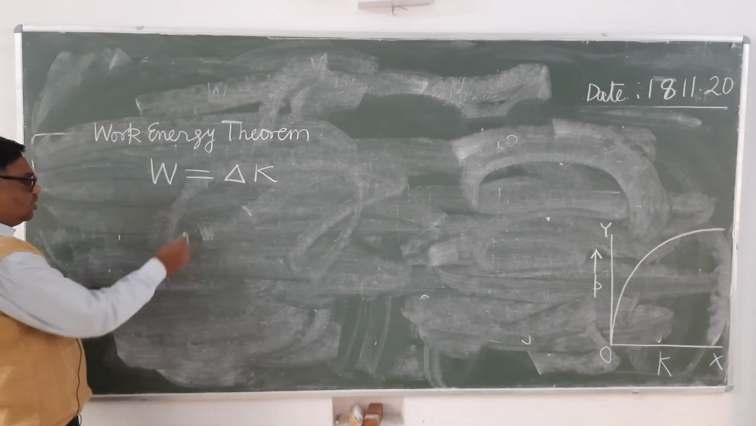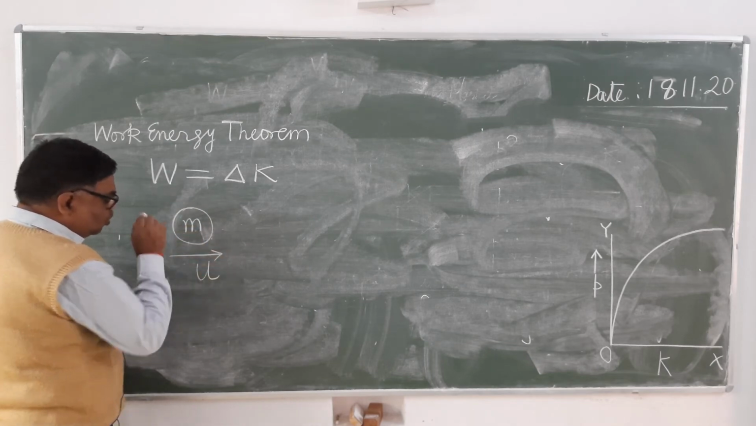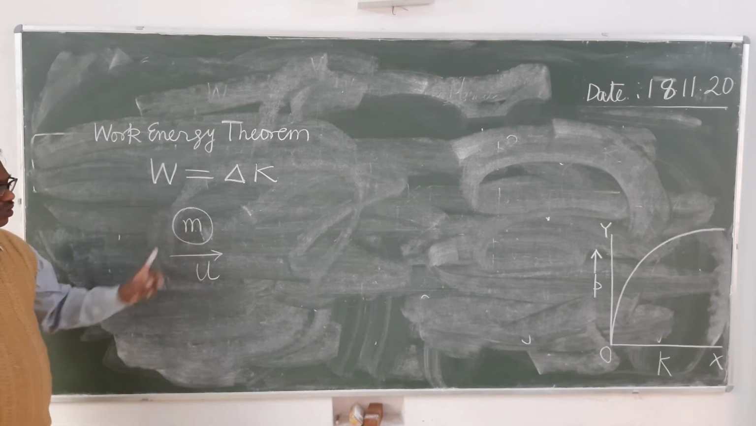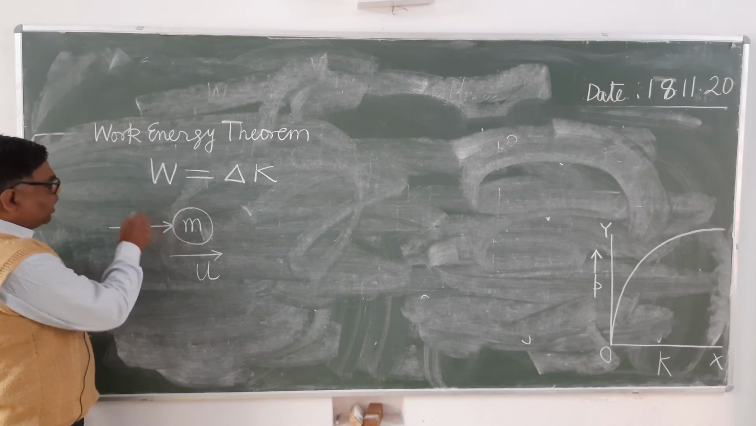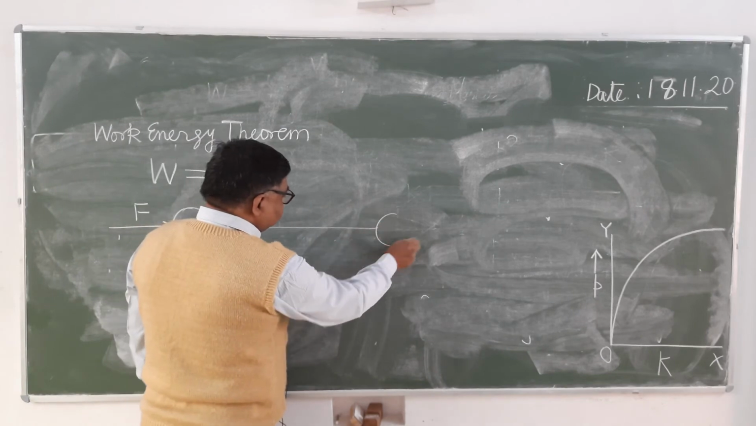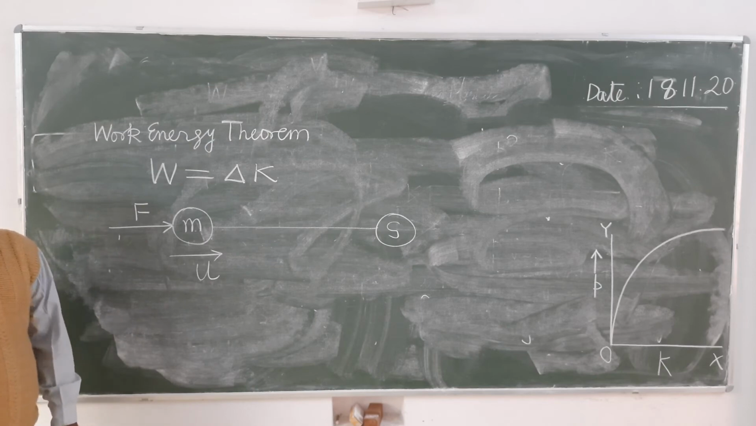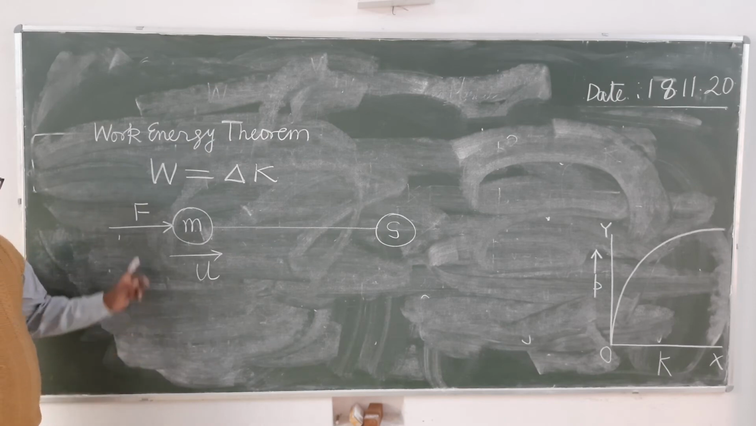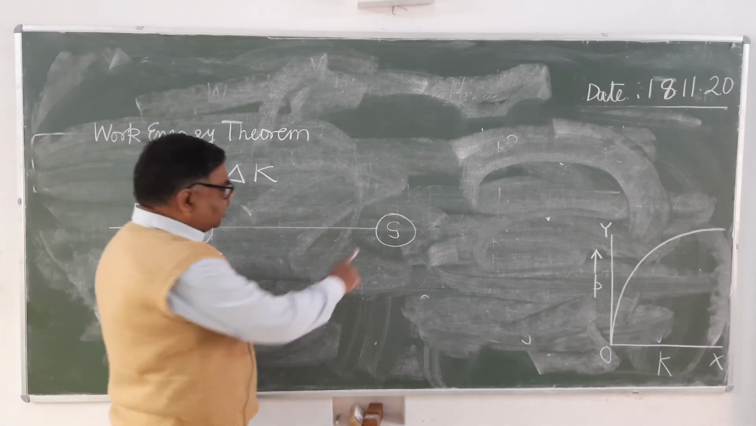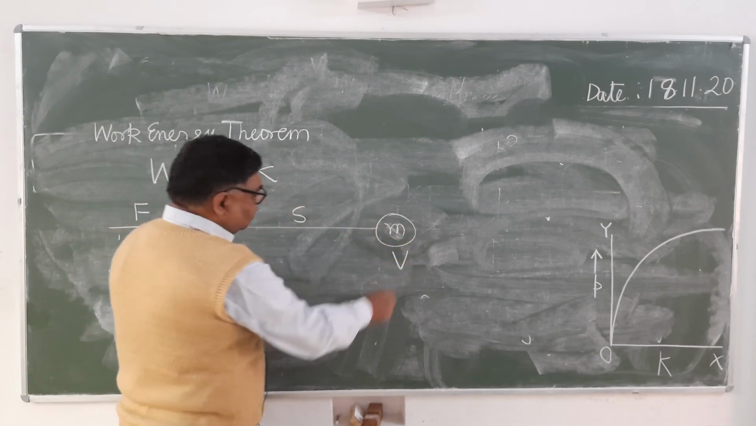Now see here, suppose there is a body of mass m having velocity u. At this instant when its velocity is u, a force F is applied on it up to a distance s, in the direction of force. It's clear? Force is acting in the direction of displacement. Let after covering a distance s, it acquires a velocity v.